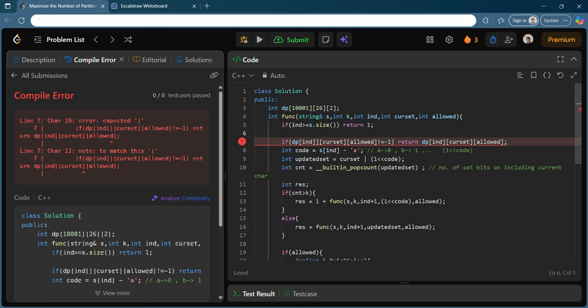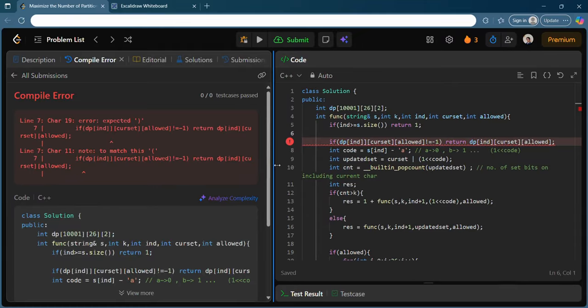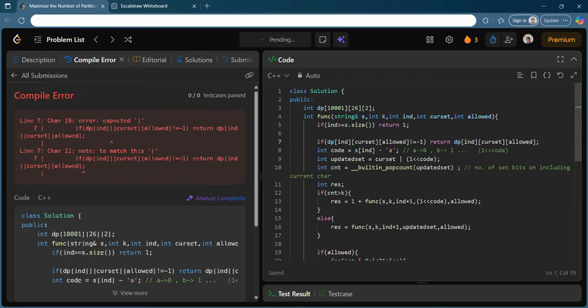Why are they expecting a closing bracket over here? Current set, allowed. So in this line number 7, dp of, yeah, so this thing is there, right?